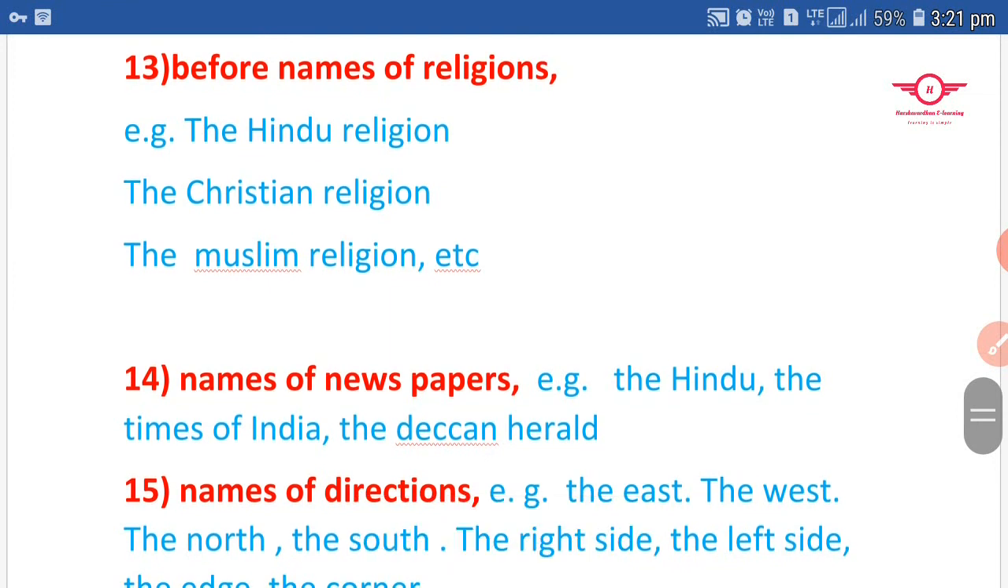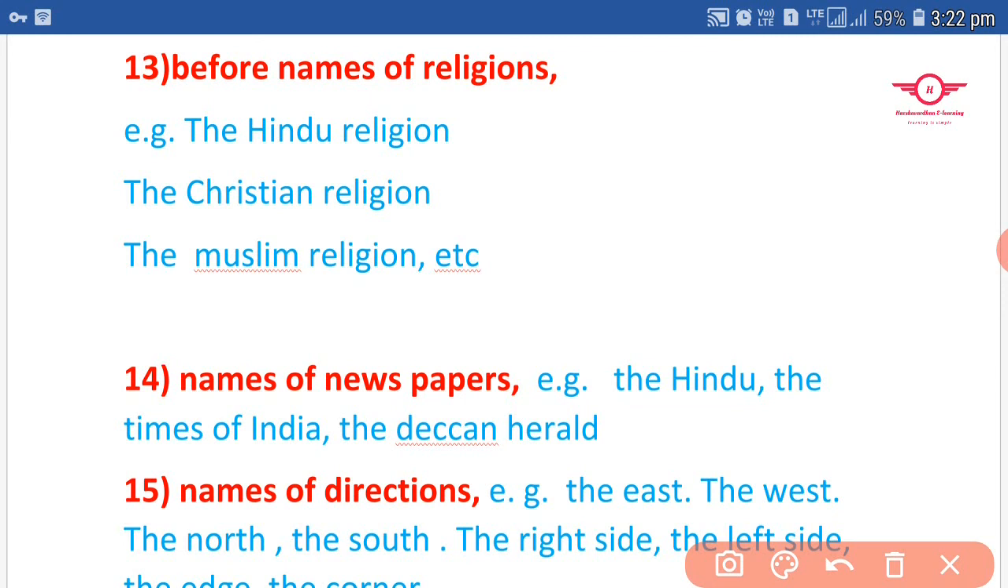Next, before names of religions, we also use the word "the" as a definite article. How do you use it? What are the rules you should follow here? Let me take one example: the Hindu religion. Not just "the Hindu," "the Christian," "the Muslim." If you write like this, it is totally wrong.